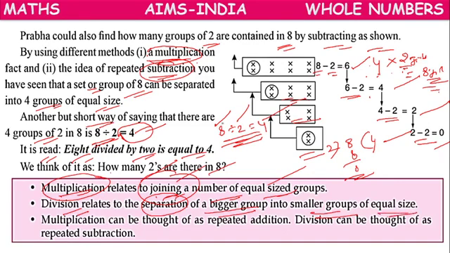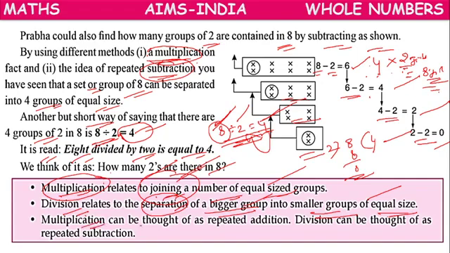Before division, there were 8 girls, which is a bigger group. After division, we got 4 groups, each having 2 girls. So multiplication is a kind of joining, and division is a kind of separation of a bigger group into smaller groups of equal size.